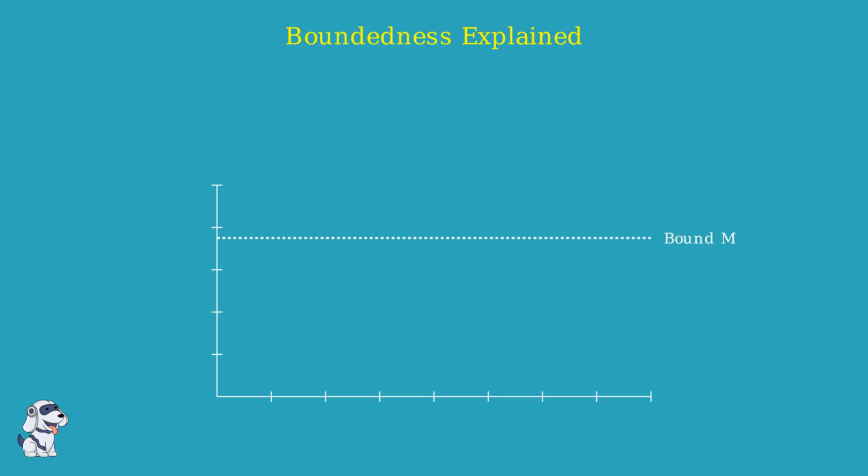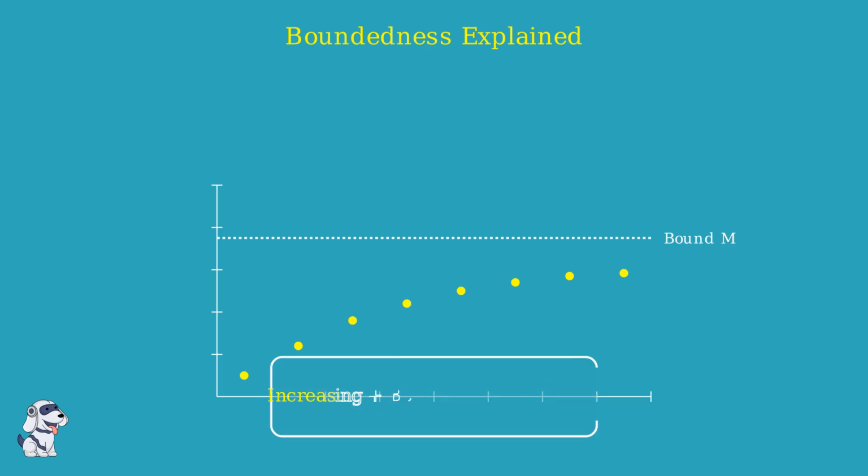A sequence is bounded above if there is a number M that the sum never exceeds. Imagine a ceiling that the values can approach, but never touch or cross. If our partial sums are strictly increasing, they are constantly climbing upward, but as long as they stay below this boundary M, they are effectively trapped. Because the sequence is forced to stay within this space, it cannot increase forever. It must eventually settle at a specific limit.